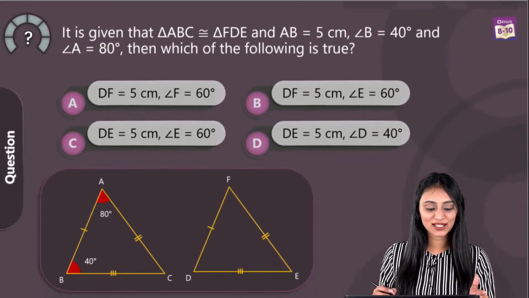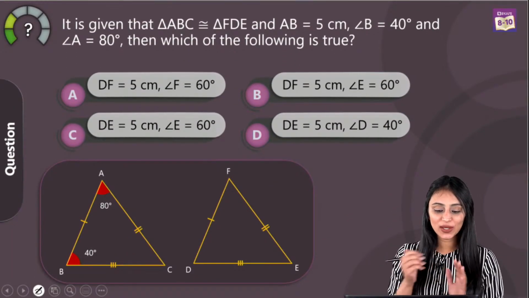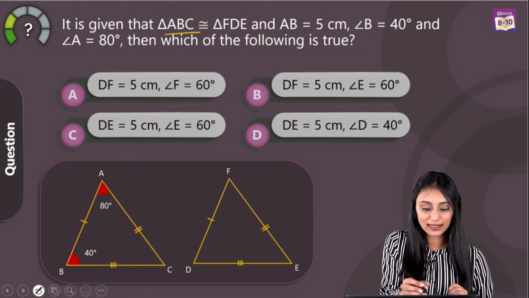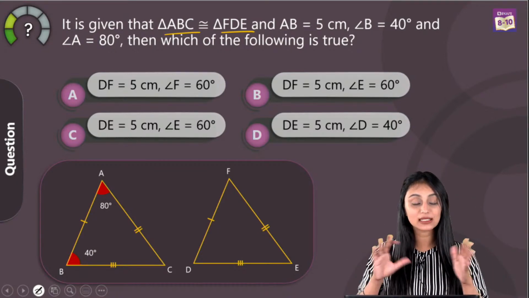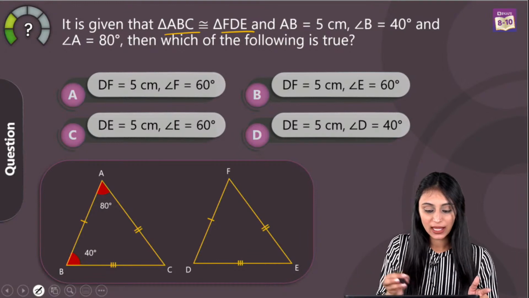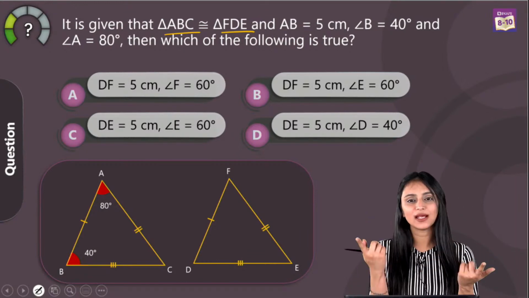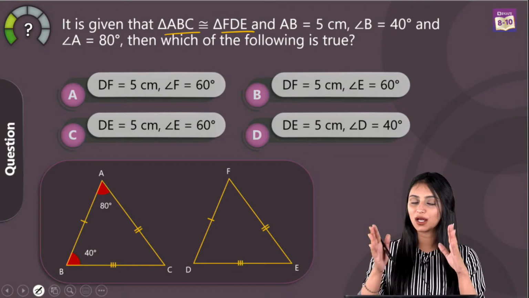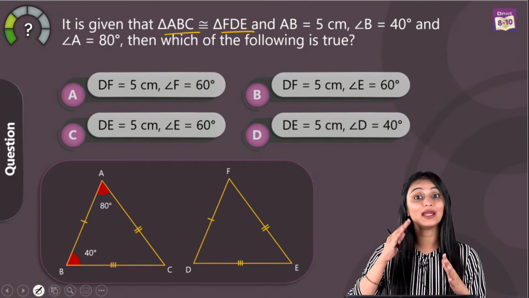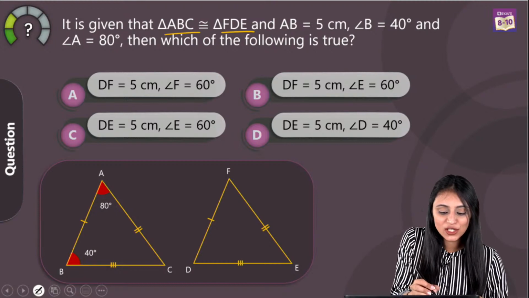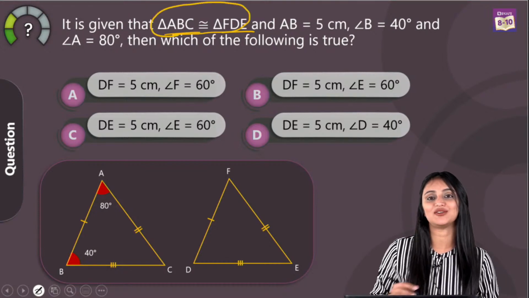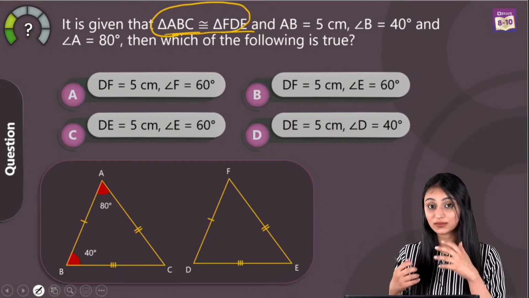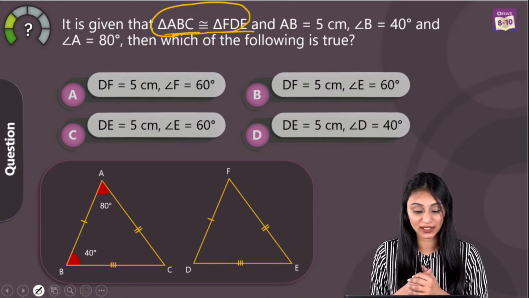Okay, let's move to the next one. In this question, we are given that triangle ABC and triangle FDE are congruent to each other. Congruent means the very first thing that comes to mind is that their corresponding parts are going to be equal. That means their corresponding sides will be equal, their corresponding angles will be equal. Keywords are already given in the question. You just need to know what information you get from that keyword.